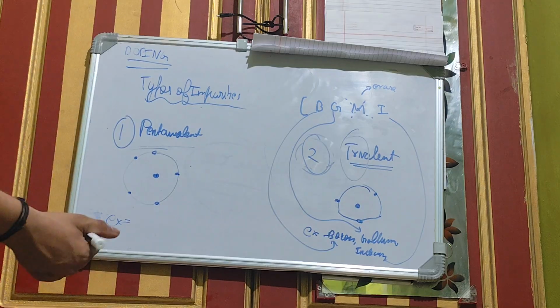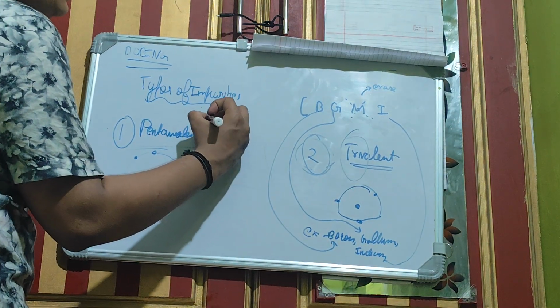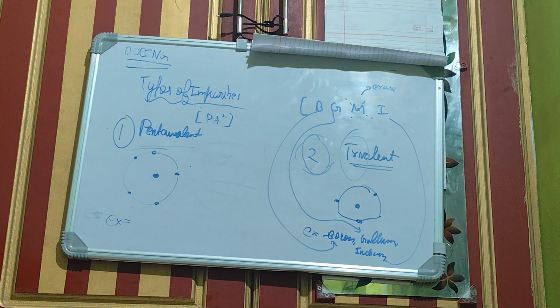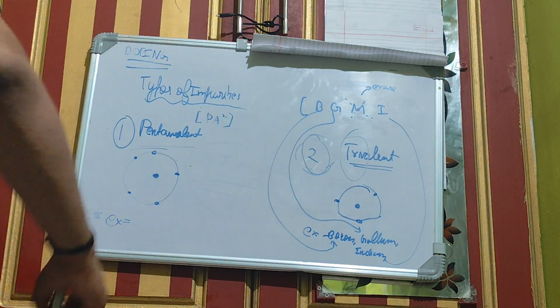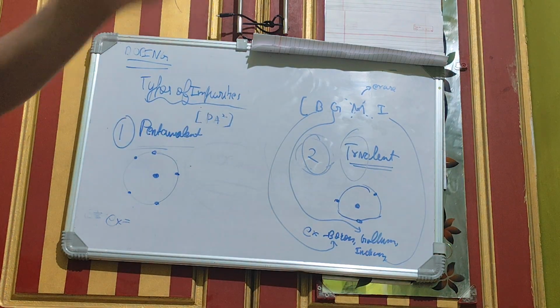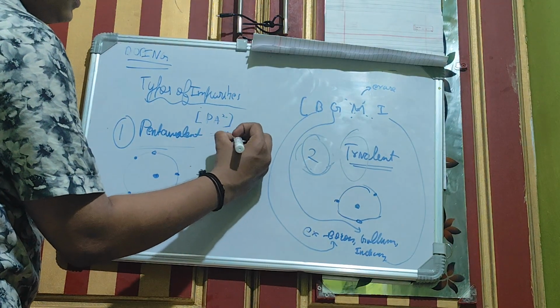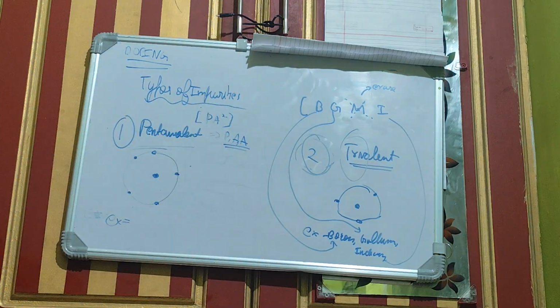I have got a way of remembering this also. It's PA square. So just remember PA square. So what does PA square stand for? Just remember pa.